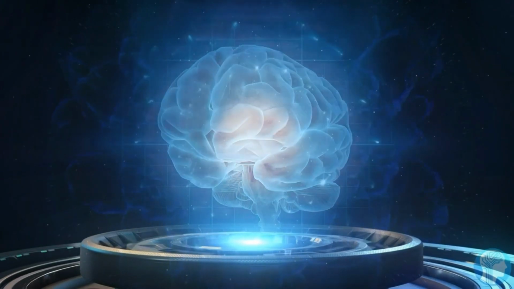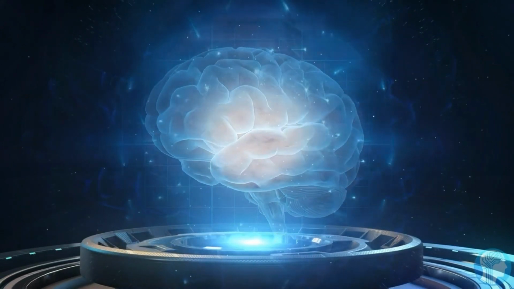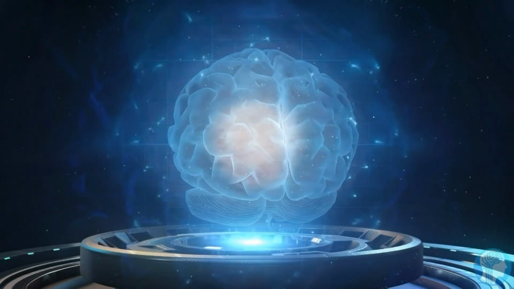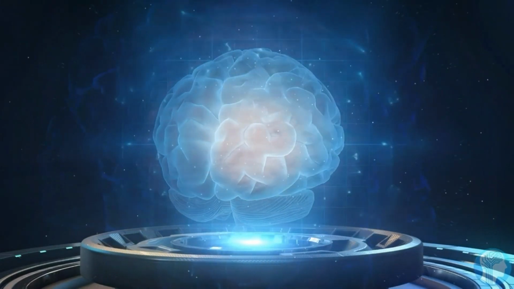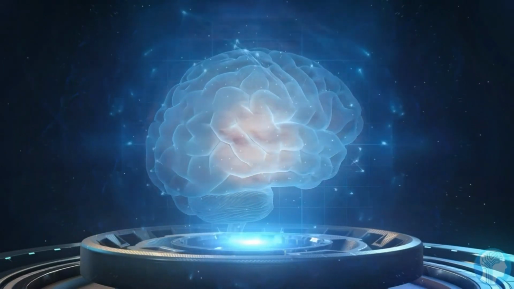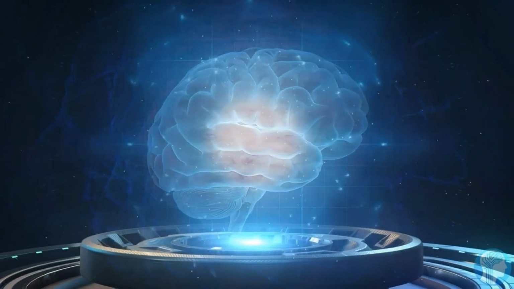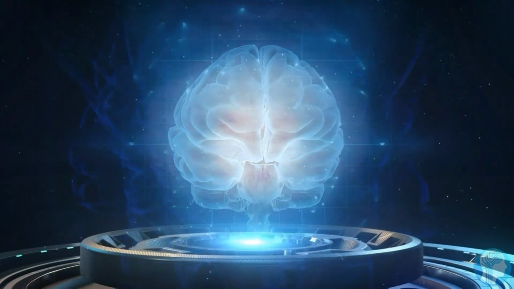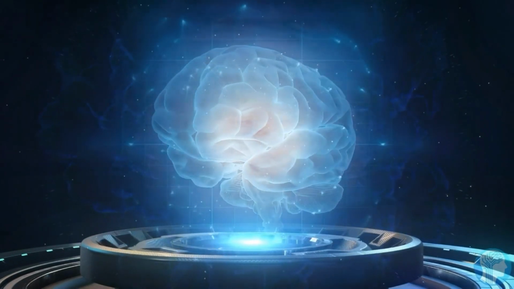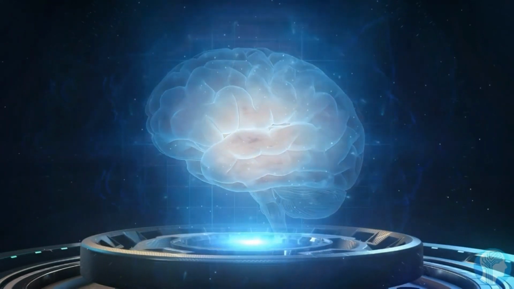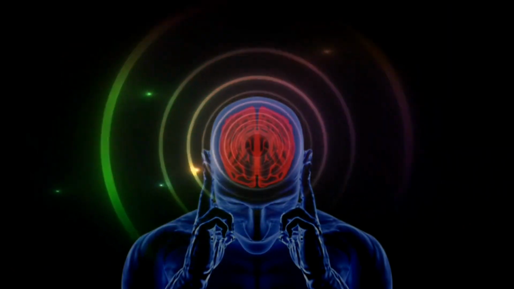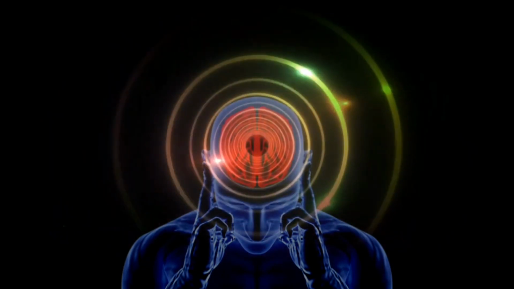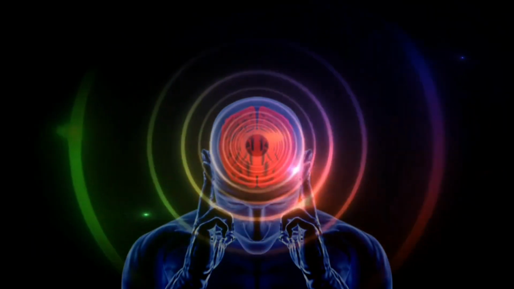What are the lobes that make up the human brain? The human brain is divided into four lobes: the frontal lobe, parietal lobe, temporal lobe, and occipital lobe. Each lobe is responsible for different functions and has unique structures and connections. Frontal lobe. The frontal lobe is located at the front of the brain and is responsible for many of the brain's executive functions, including decision-making, planning, problem-solving, and personality. It also contains the motor cortex, which controls voluntary movements.